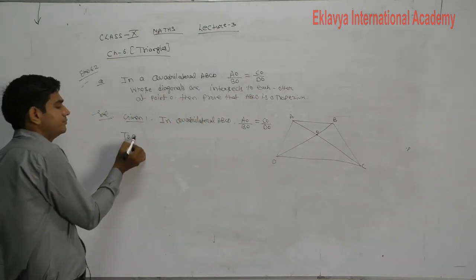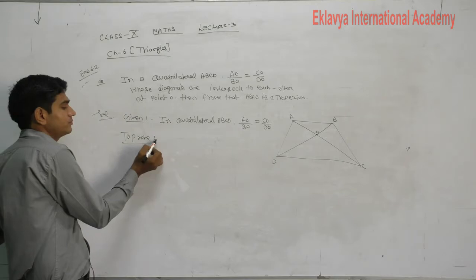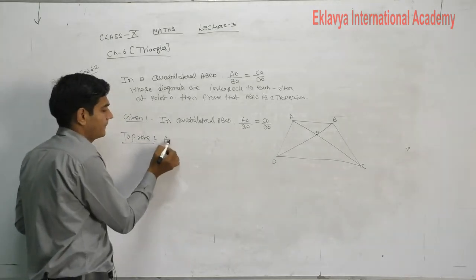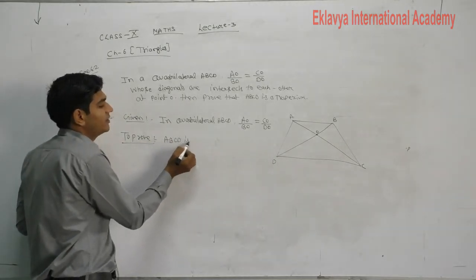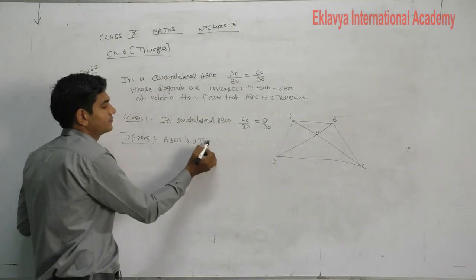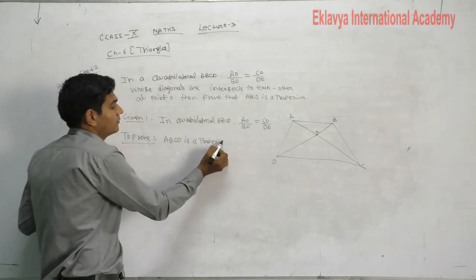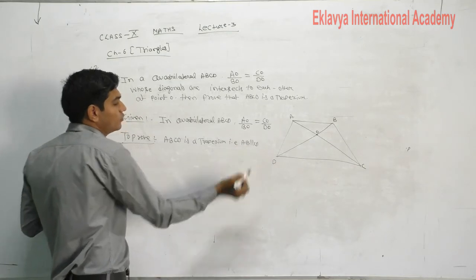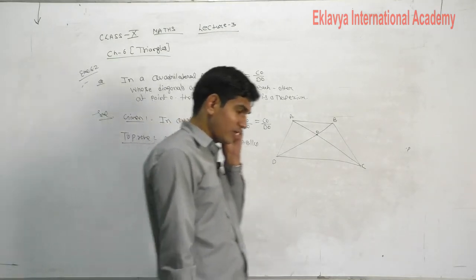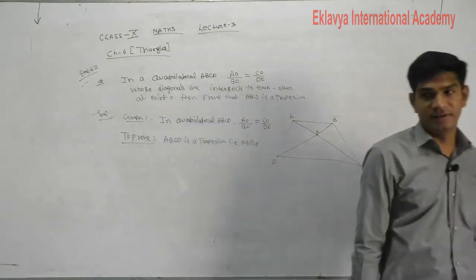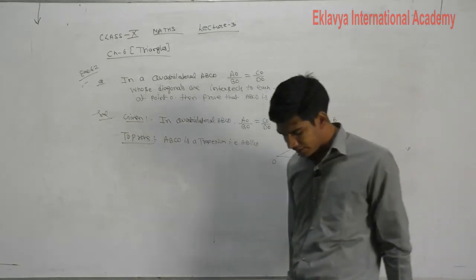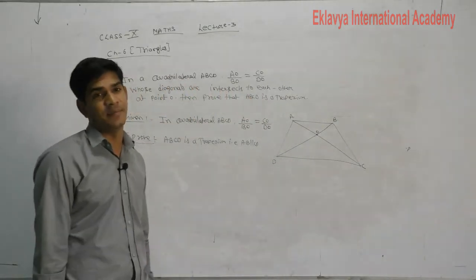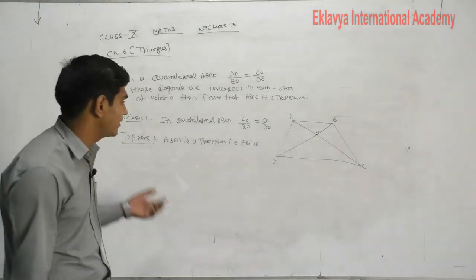To prove: what will we prove here? ABCD is a trapezium, that is AB is parallel to CD. So you have to prove AB is parallel to CD, because if in a quadrilateral we prove that one pair of opposite sides are parallel, then the given quadrilateral is a trapezium.